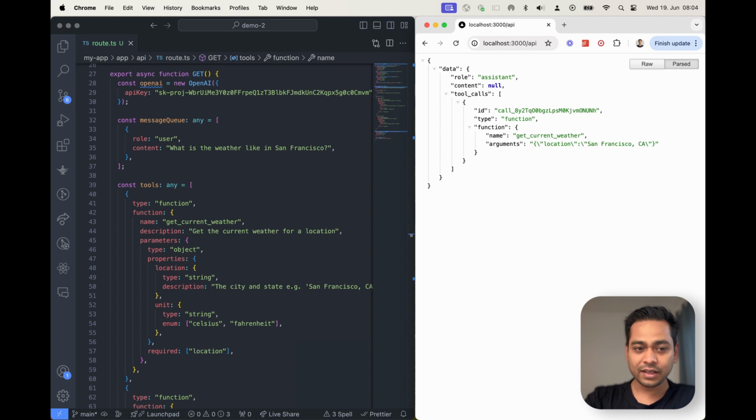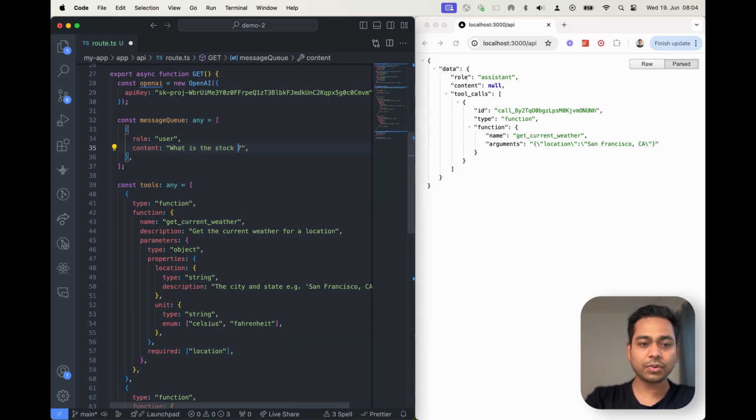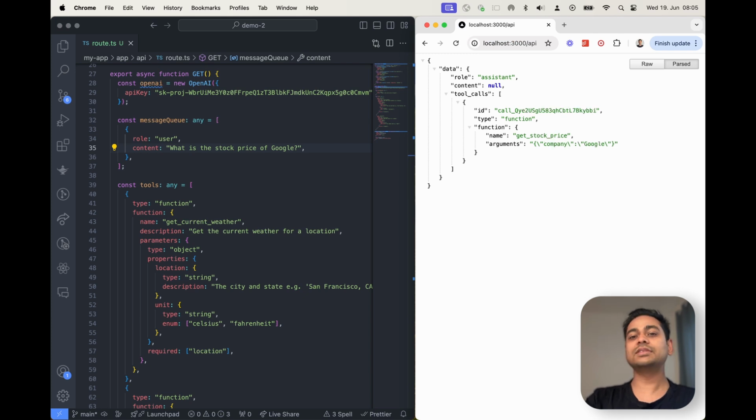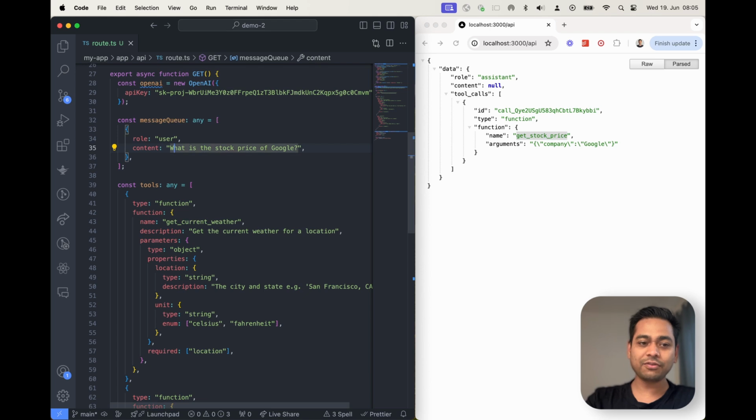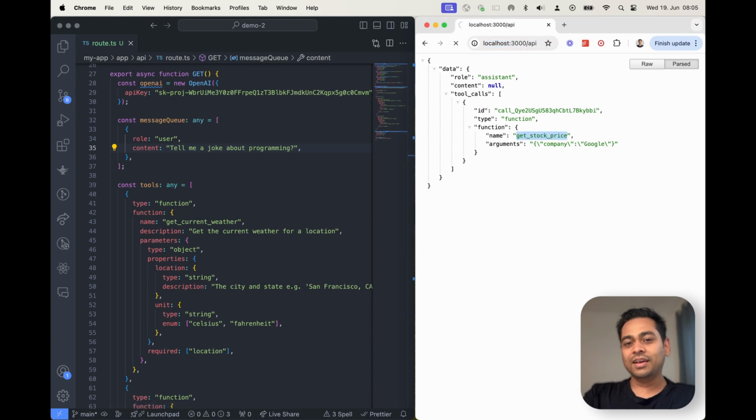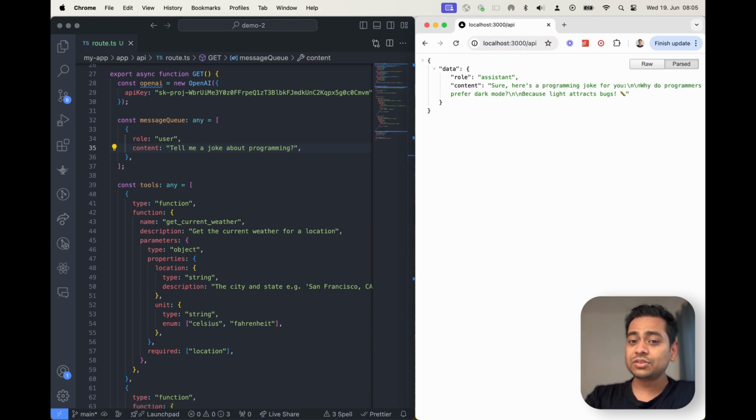which tool should be called, right? If my question is something like, what is the stock price of Google, in that case OpenAI chooses that you should call get stock price with this parameter. And what happens if I ask something like, tell me a joke about programming? So here it is not even calling any tools. It's basically just giving me the response directly.